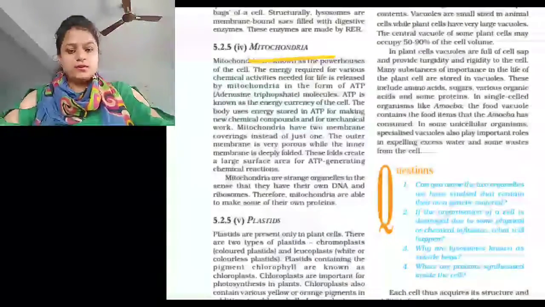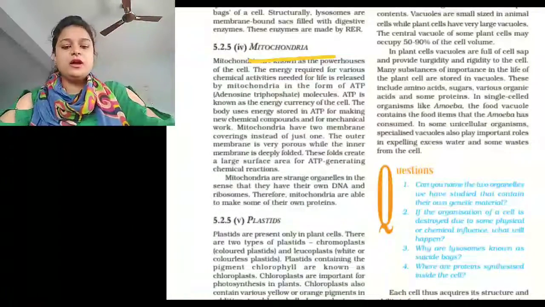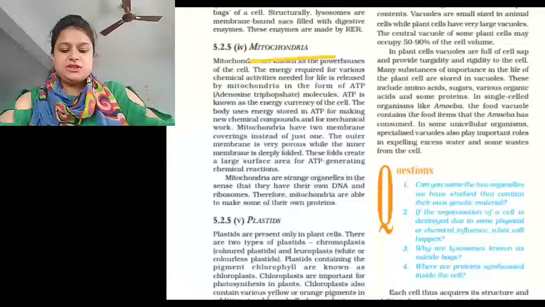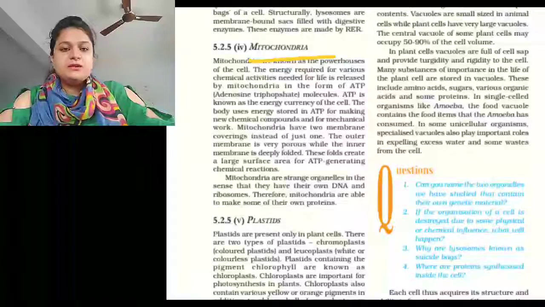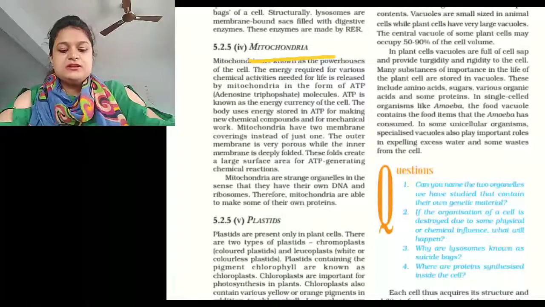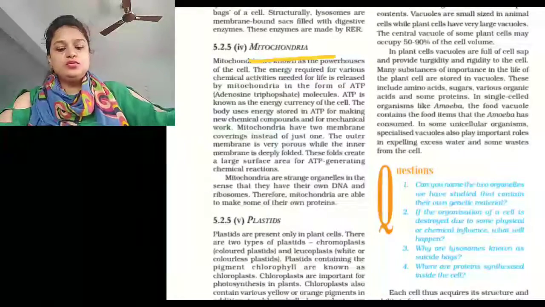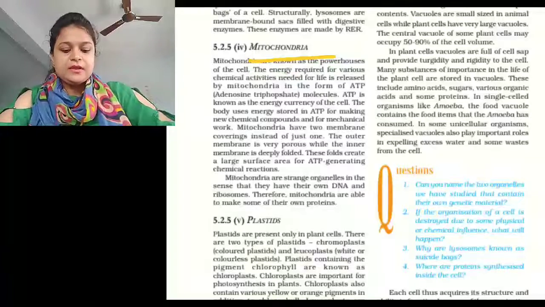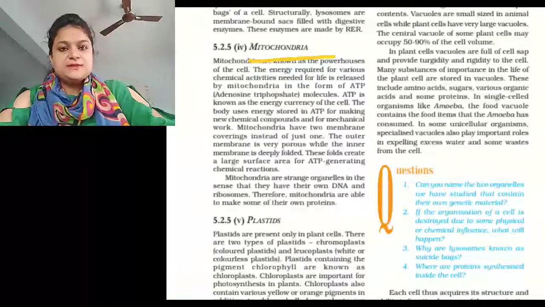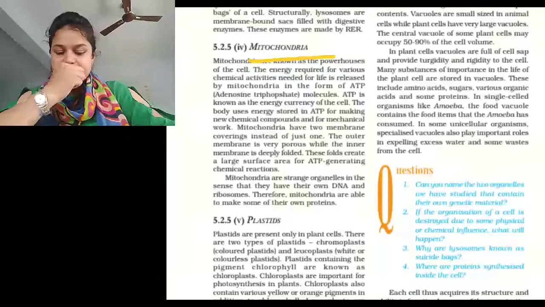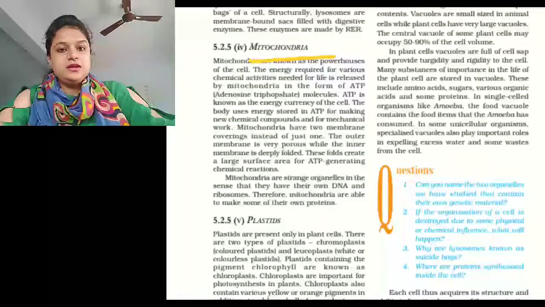If we talk about mitochondria, mitochondria are tiny bodies of various shapes. That means they may be cylindrical, rounded, or spherical in shape. Their size also varies from 0.2 to 2 micrometers. Distribution in the cytoplasm: each mitochondrion is bounded by a double membrane envelope.